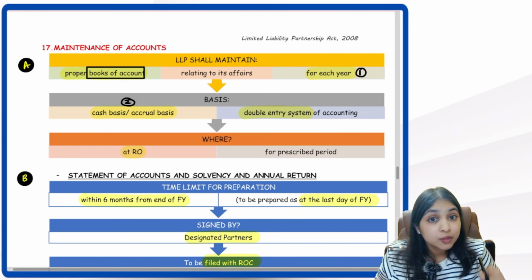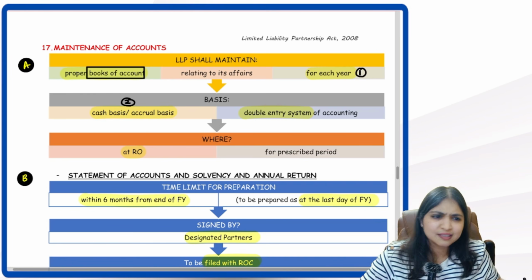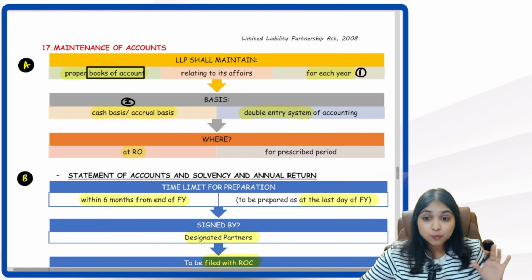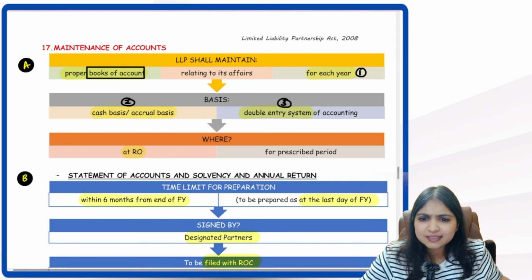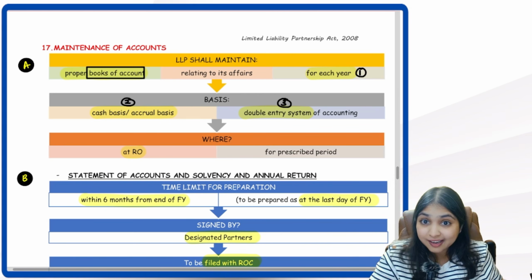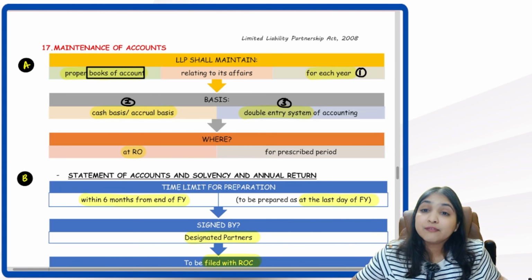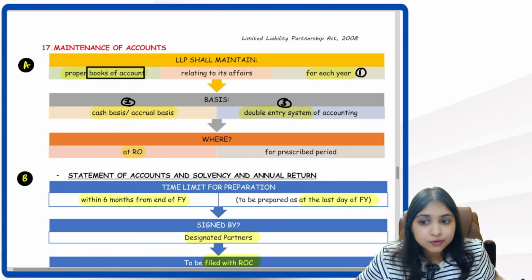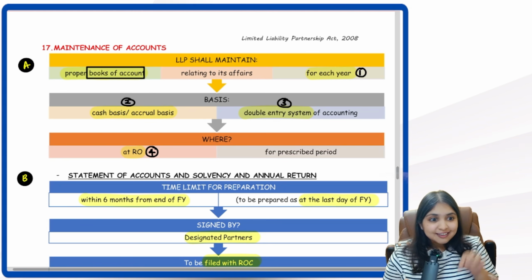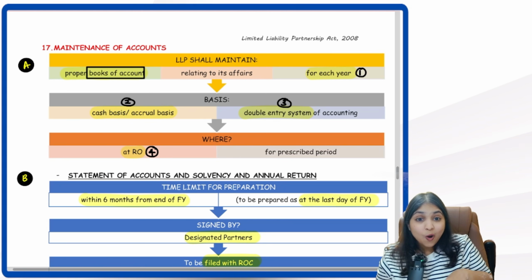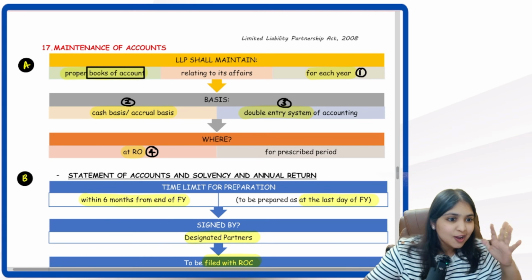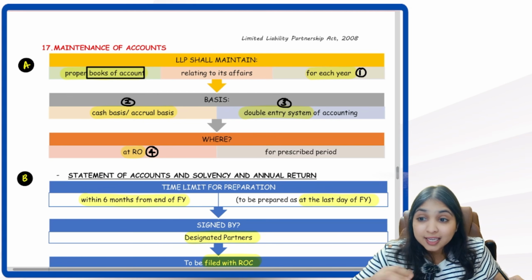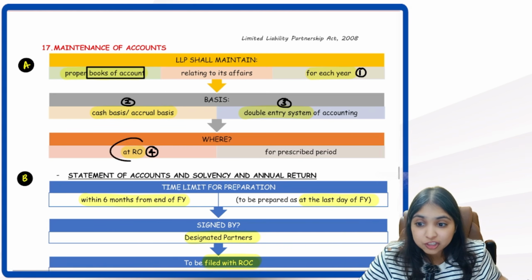For companies, remember, only accrual basis. For LLPs, cash basis, accrual basis, both is okay. Then number 3, this has to be only in double entry system. No maintaining books in single entry, double entry is mandatory. Then where should the books of accounts be kept? At the registered office only. In the Companies Act, you remember, either the books of accounts can be kept in the RO or in any other place in India, which the board of directors will decide. All that drama we don't have over here. Here the books of accounts have to be kept at the registered office only.